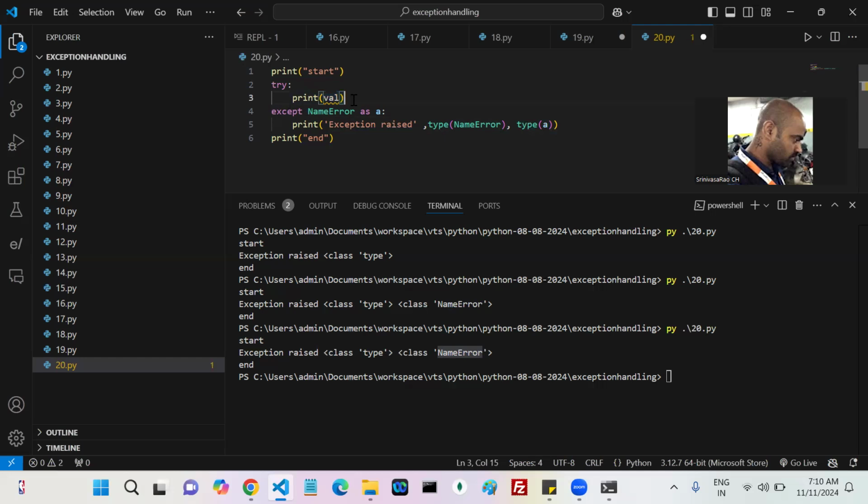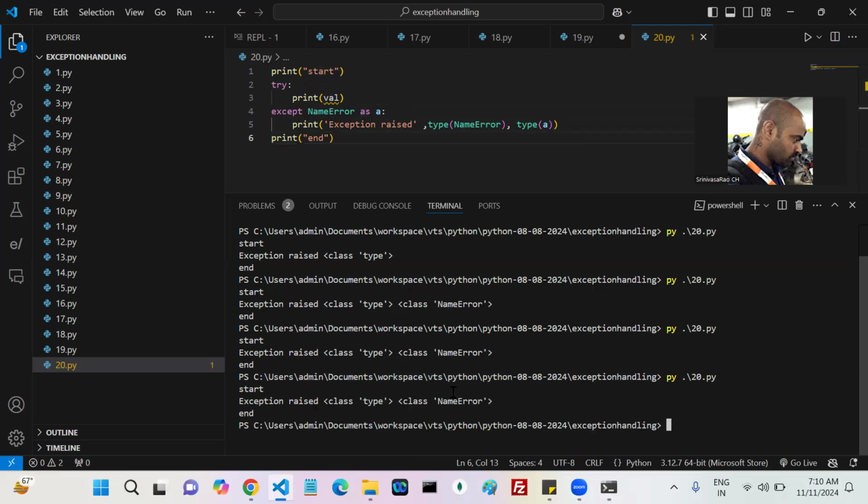If Python finds that exception, it is going to create an object for that particular exception class. If you want that object, you put the reference A after name error. Whenever you put A, the object created by Python is assigned to A, and you can see the A value. Here now you can find something like this, or not? My A is an object of that name error, or not?